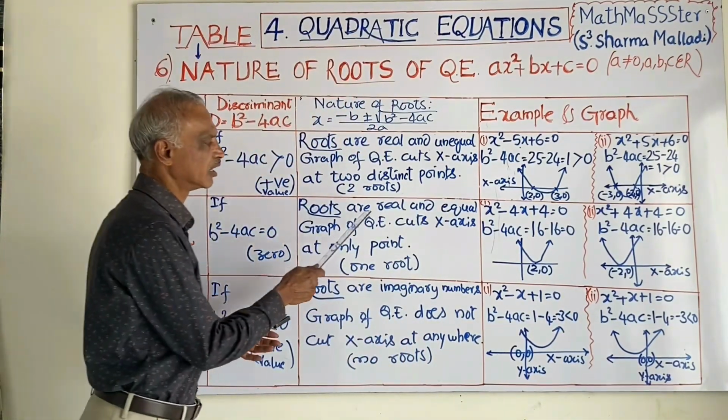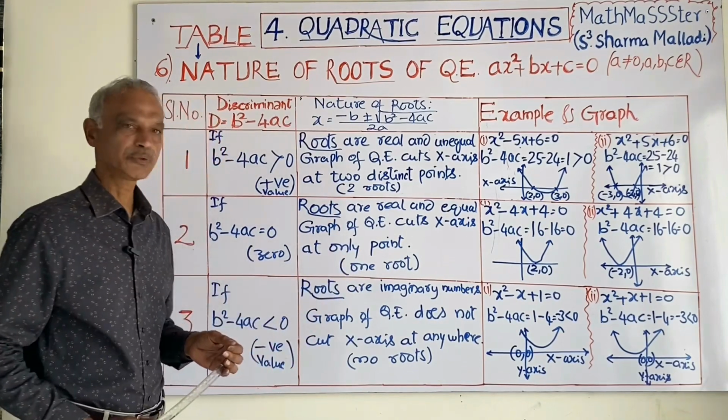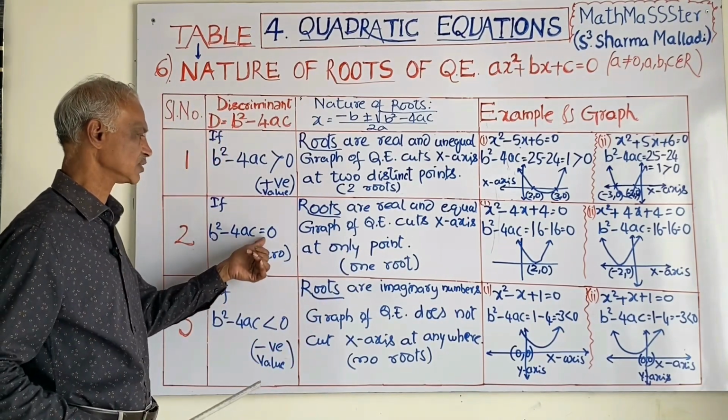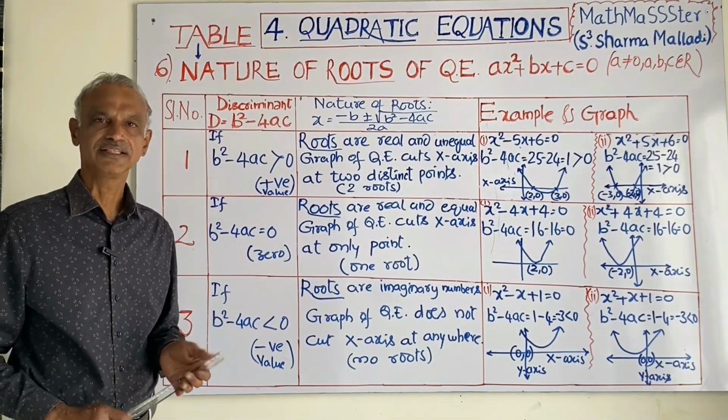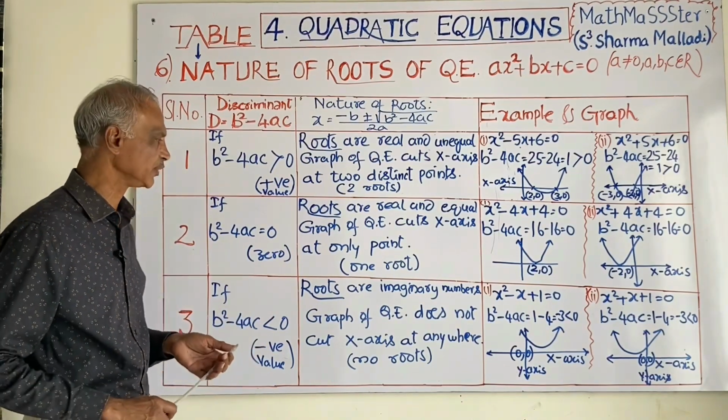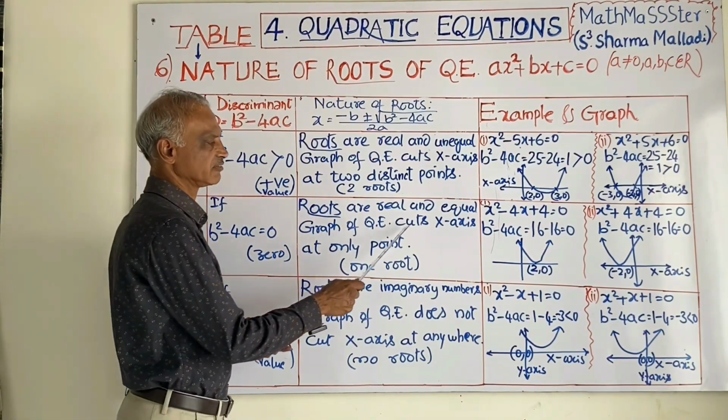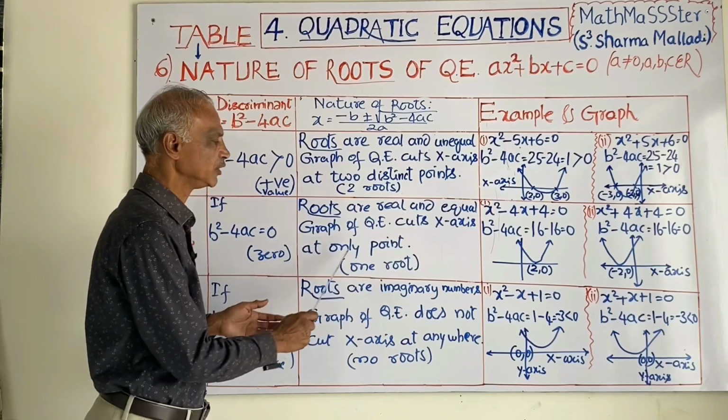Then the roots are real and equal. If b square minus 4ac is equal to 0, then the roots are real numbers and equal to each other. The graph of the quadratic equation cuts the x-axis at only one point.